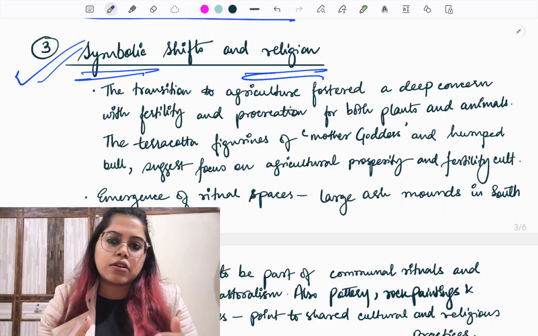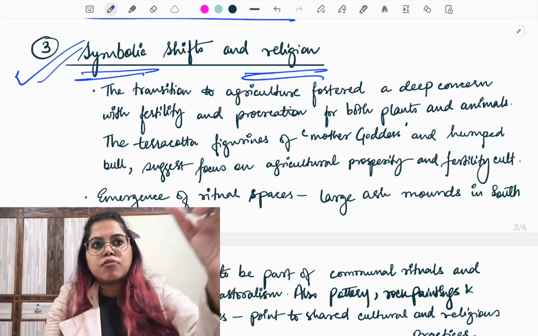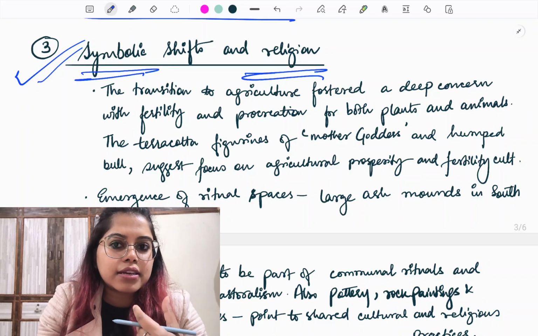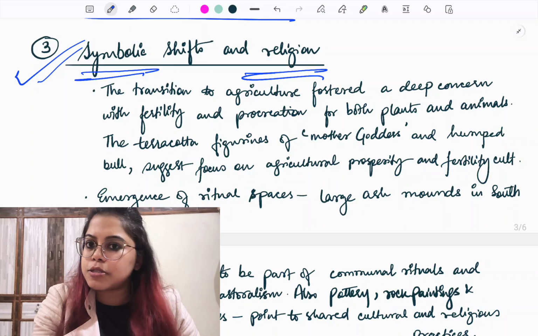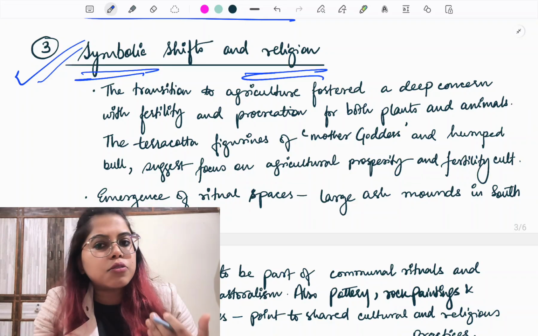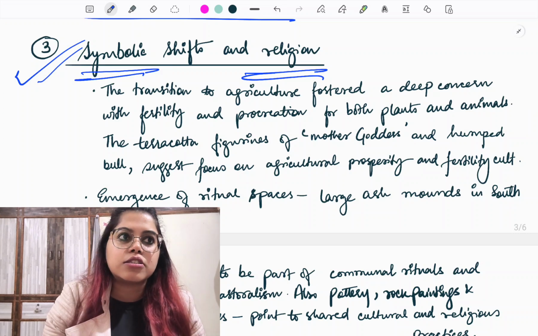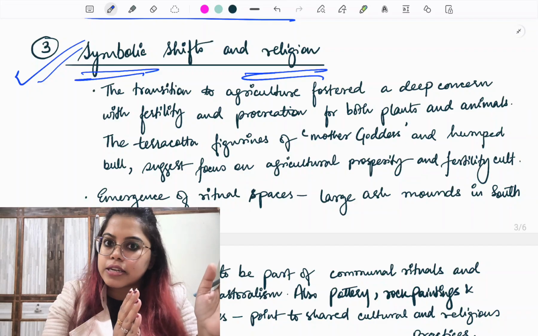Abstract thinking had developed from the Mesolithic period. What we mean by abstract thinking is, for example, if you see the paintings in the Bhimbetka caves, Bhimbetka is a cave that has paintings of both the Paleolithic period as well as the Mesolithic period. The paintings that belong to the Paleolithic period contain whatever they could see in real life. There is no abstract thinking as such.